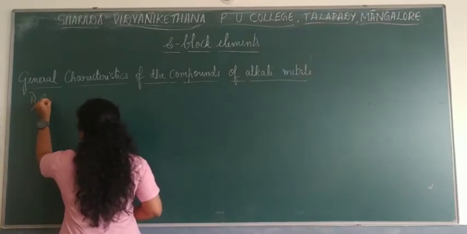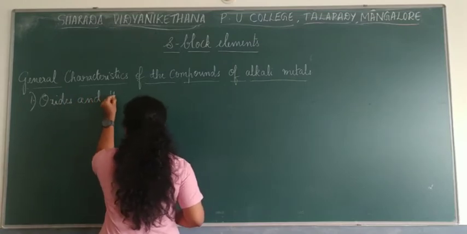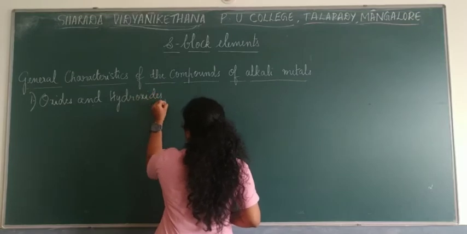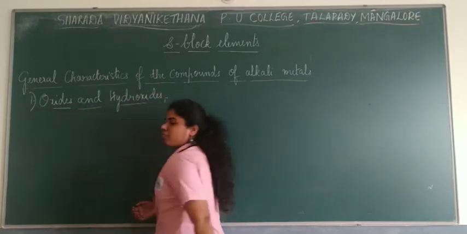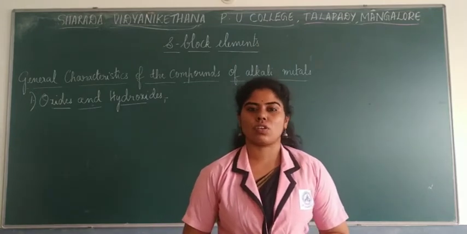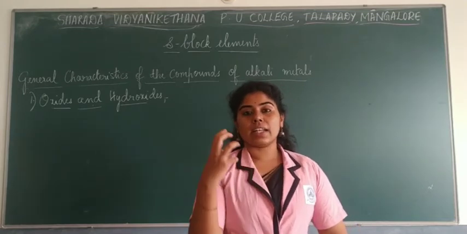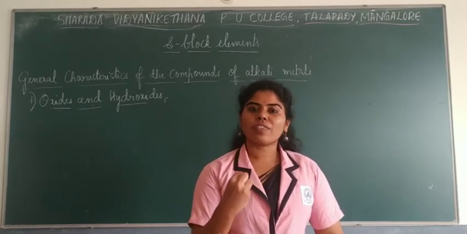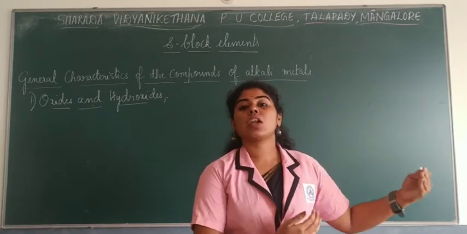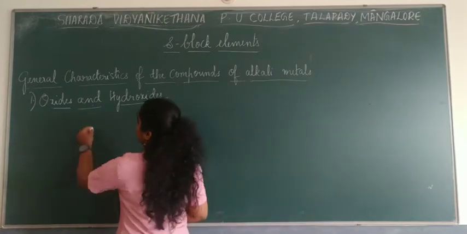So talking about oxides and hydroxides. Now as you know, formation of oxides happens whenever they react with oxygen. Who reacts with oxygen? Alkali metals. Now as I said, depending on the ability of the oxidation state of each metal, they would form their own respective oxides. Now for example, let us talk about lithium.